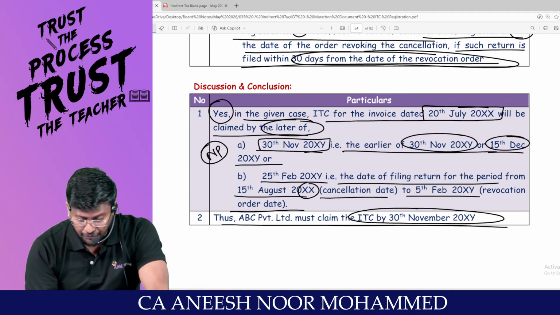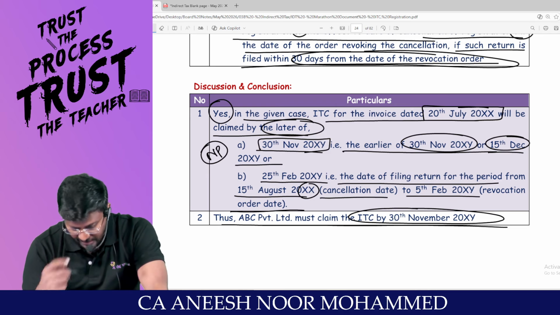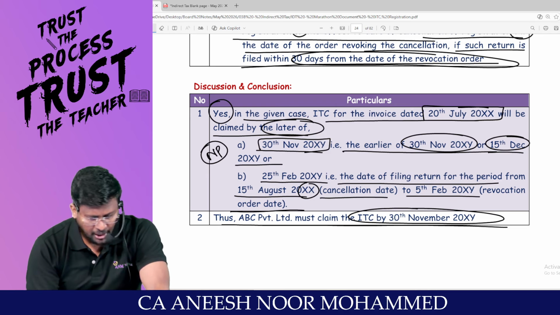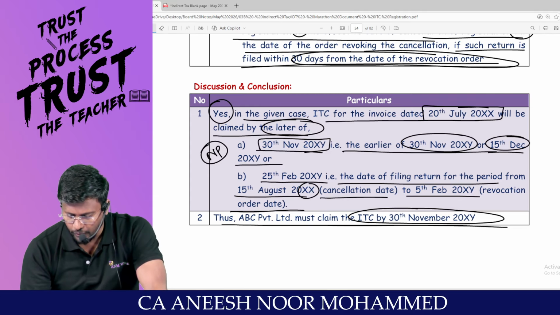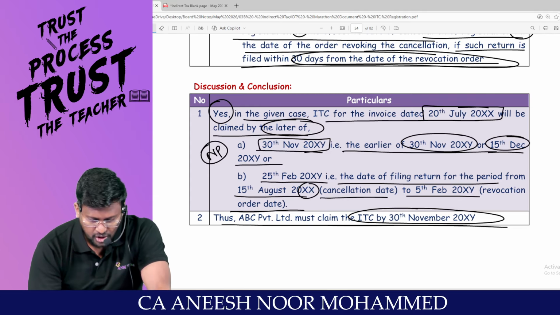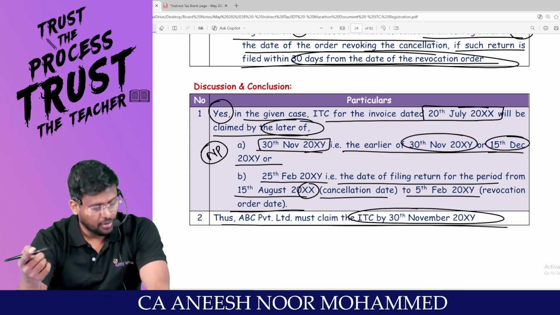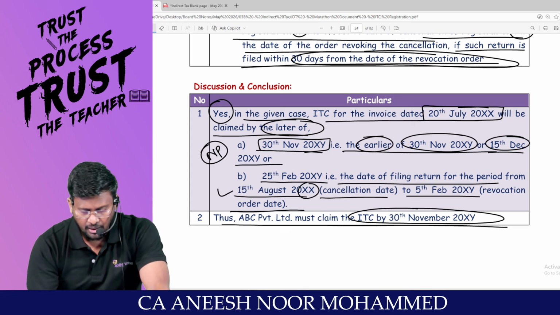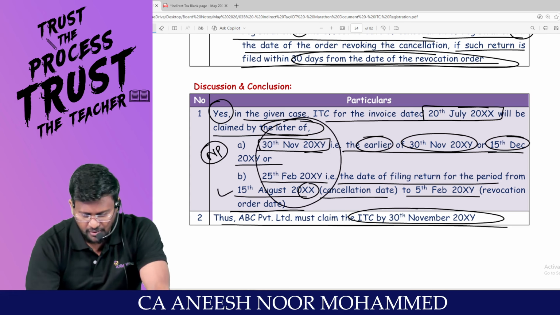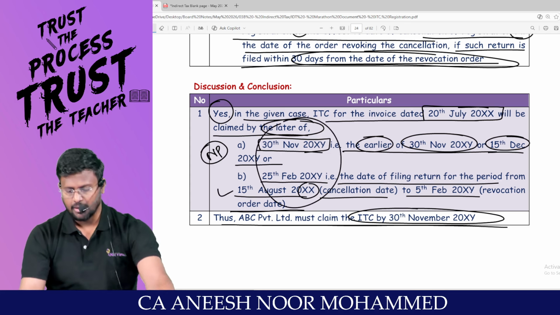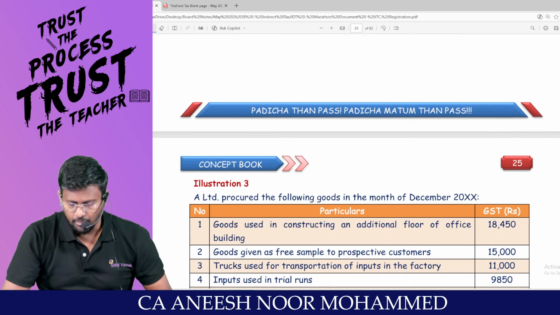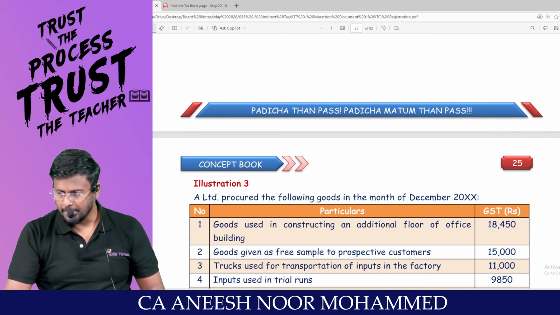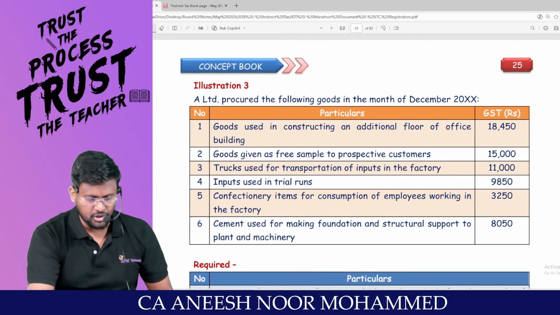Or 25th February, because 25th February is the date of filing the return for the period from 15th August, that is the cancellation date, to 5th February, the revocation date, whichever is later, not earlier. So this is earlier, this is later. So this is the time limit, both, whichever is later. So ABC Private Limited must claim ITC by 30th November. This is an expected question for the exam. I hope that you are able to appreciate or understand.